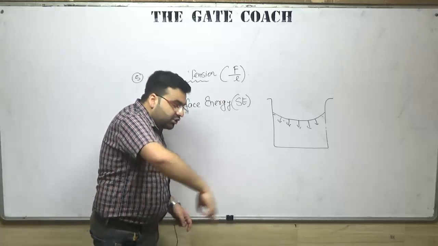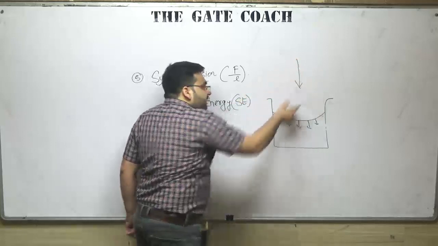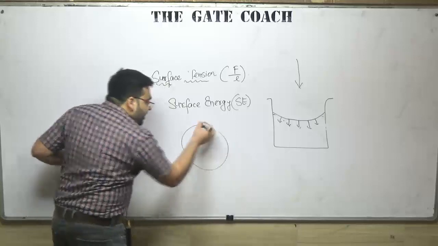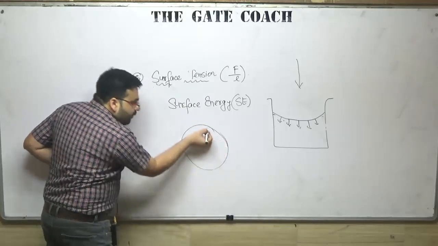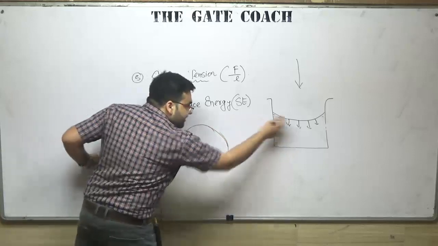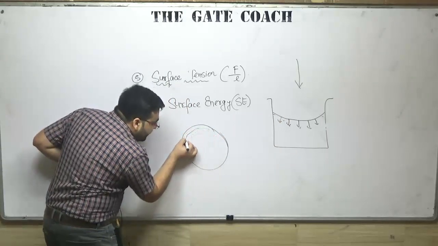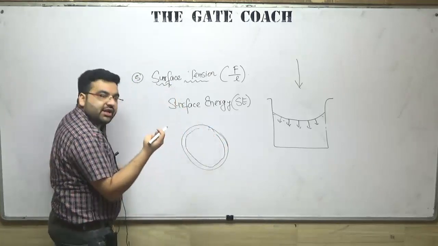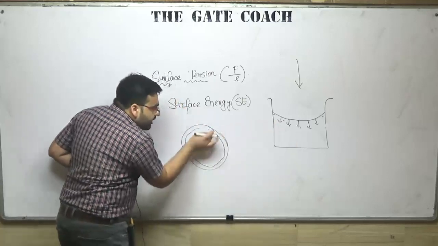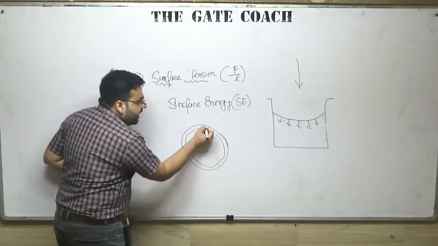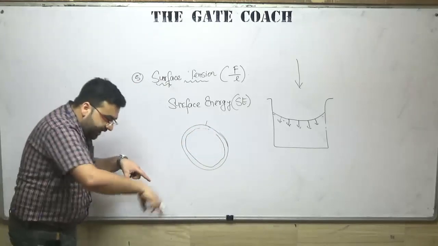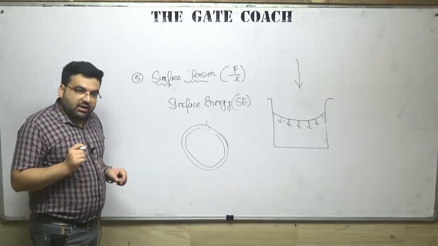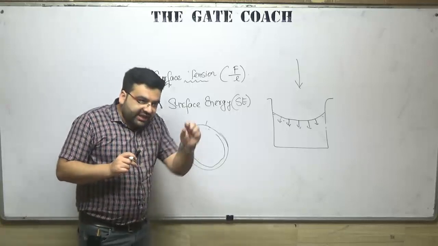Now if you look at it from the top view, if it is a circular cylinder, a circular bucket, earlier the water was at this level, but as it has gone some here, there is some difference. Earlier the water was here, but it has been stretched due to this resultant force. So the level of the water will have some change. Earlier it was here, now it is here. If you look from the top view, you can see there is some change. Clear? Now, some force is also acting.